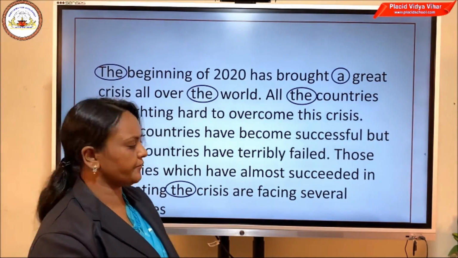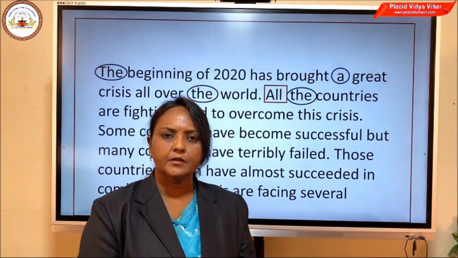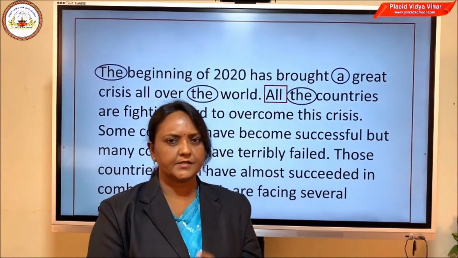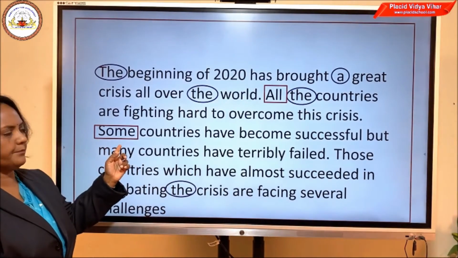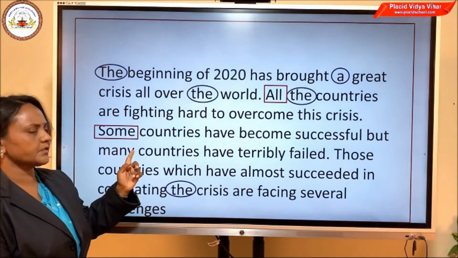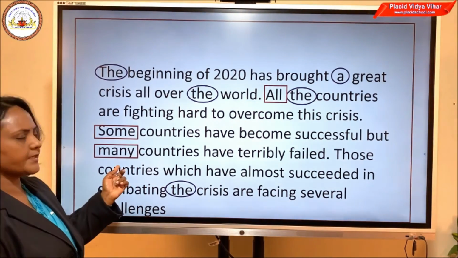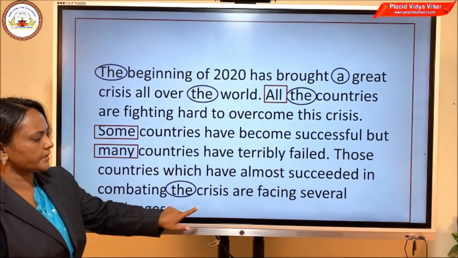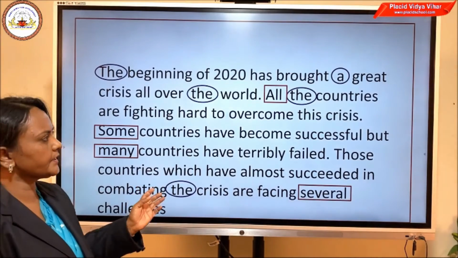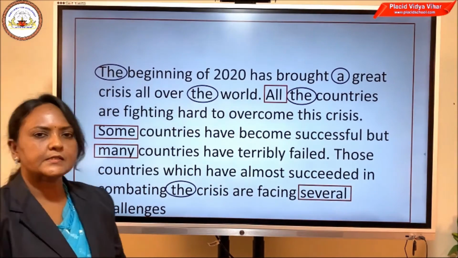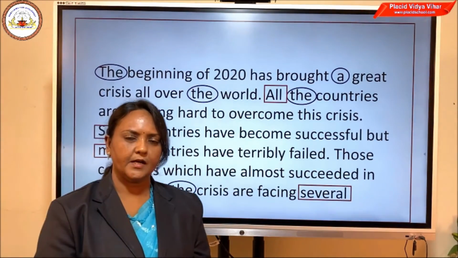Yes, that's the quantifiers. Yes, all. See the word all. Doesn't it show amount or quantity or number? Yes, so such words are called quantifiers. The next word in our group is some. Again, it also shows something related to amount, quantity or number. Now let us see the next word in this group is many, and the last one is several. So which are the quantifiers in this paragraph? All, some, many and several. Hope you got the answers correct.